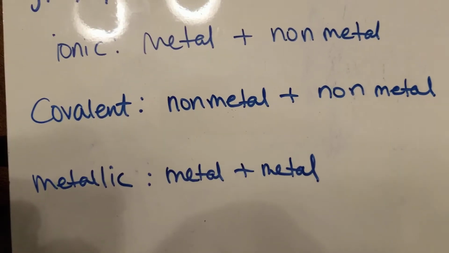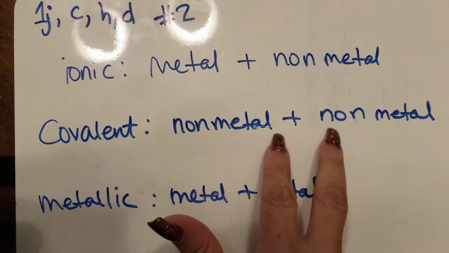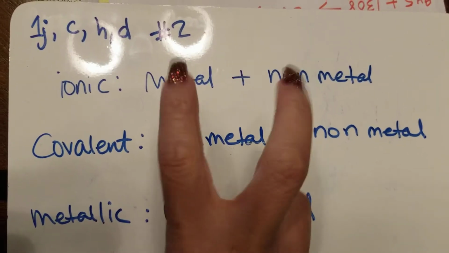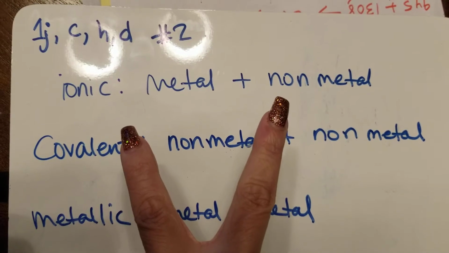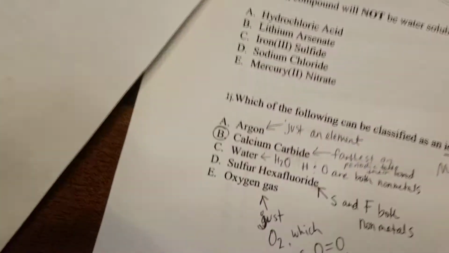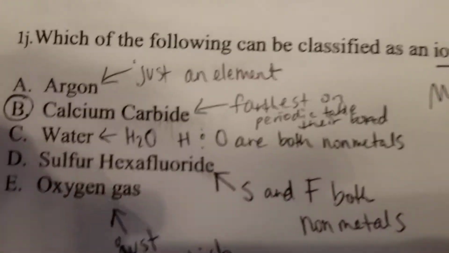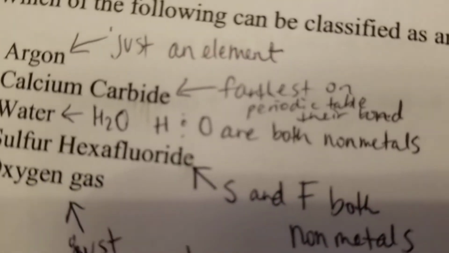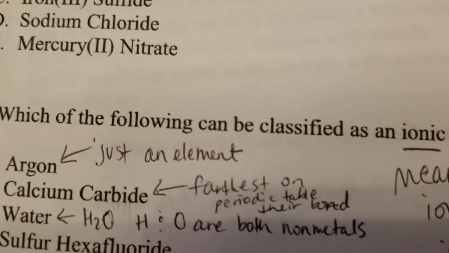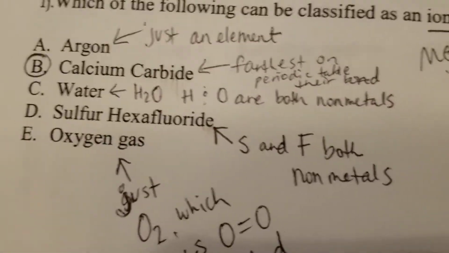So here's one thing though, non-metals are close to each other on the periodic table. If you have a metal and a non-metal, they're on kind of opposite sides of the periodic table. So that's what's going to help you answer this question. Okay, so again, I go back to letter J, and the options are argon, calcium carbonate, water, sulfur hexafluoride, and oxygen gas. Okay, so how do I pick the right one?